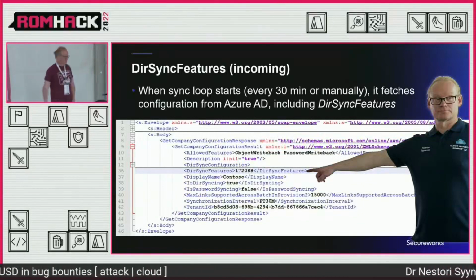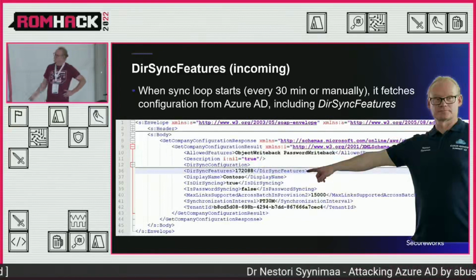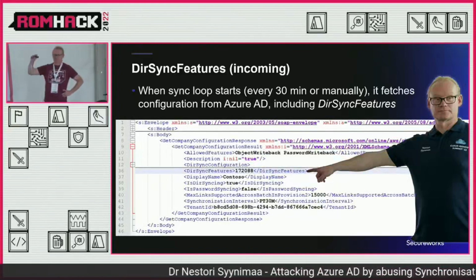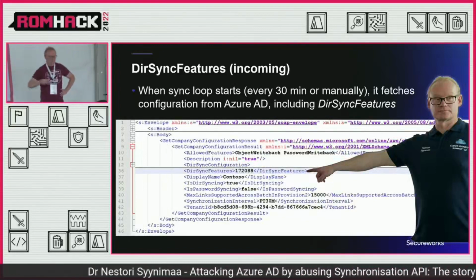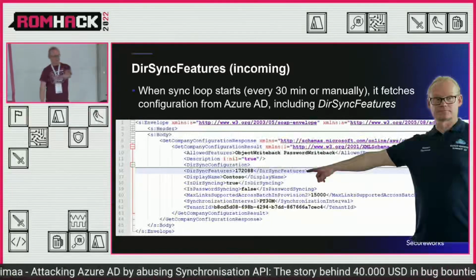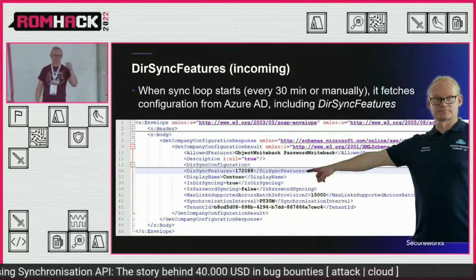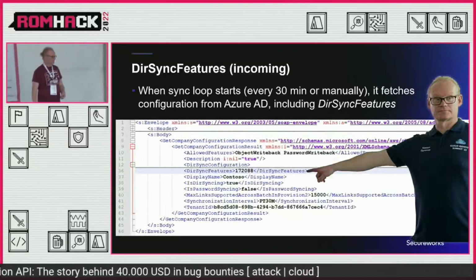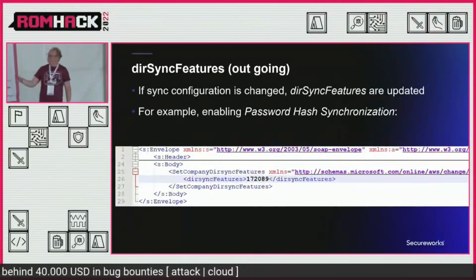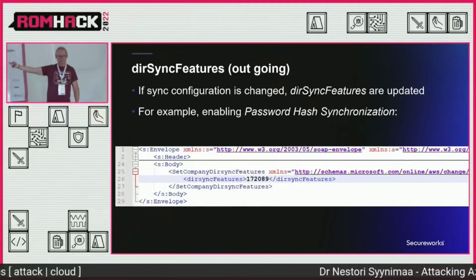You know what that means? No, me neither. But the configuration is fetched every time you run the synchronization. Okay, and if you change settings in the Azure AD Connect server, for instance, if you enable password hash synchronization, it sends the new number of the features back to Azure AD.